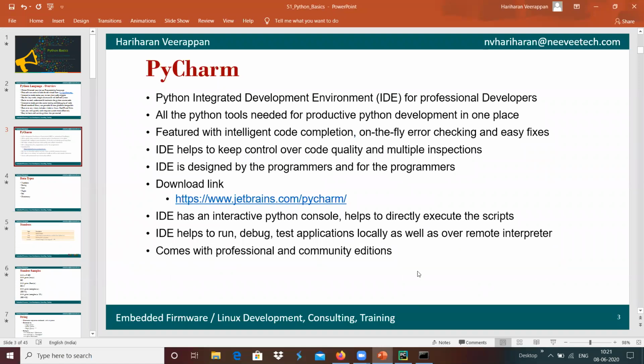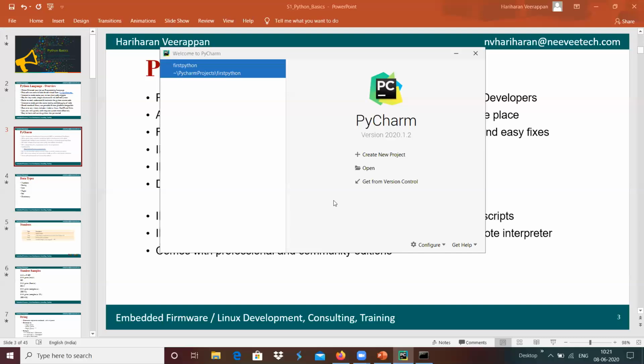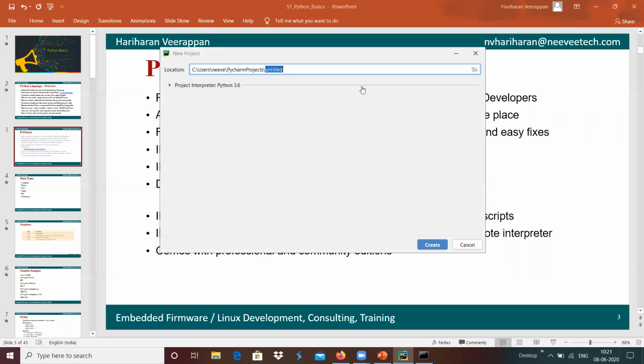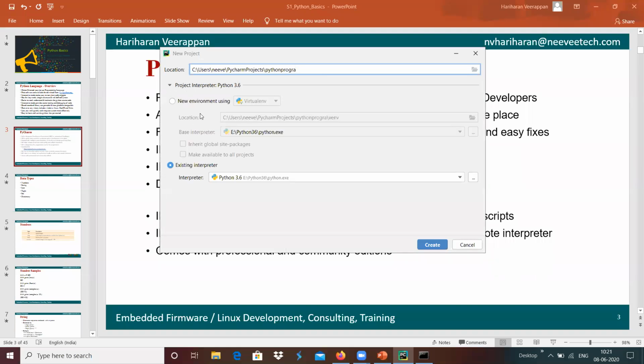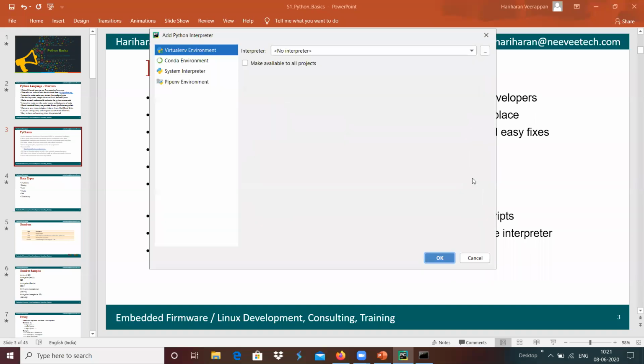Now we will do that. I downloaded the community version and installed it over here. Maybe we can create a new project. I'm going to create a new project, Python program, over here, and we have the option to select the interpreter. Once installed, we will have python.exe, which is the interpreter of Python, and we can choose the path by selecting it over here.